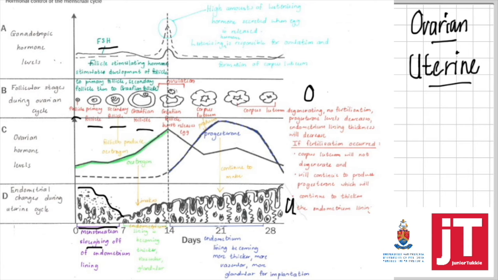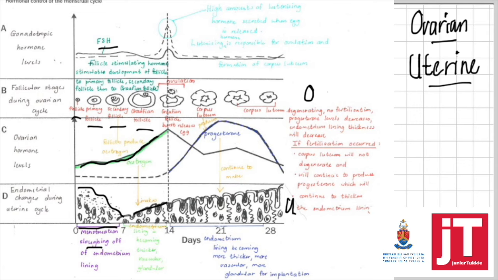The follicles produce estrogen, and as the follicles are growing in size, the amount of estrogen will also increase. So the smaller the follicle, less estrogen; the bigger the follicle, more estrogen. Estrogen now acts on the endometrium lining, which makes the endometrium lining thicker, vascular, glandular for implantation.